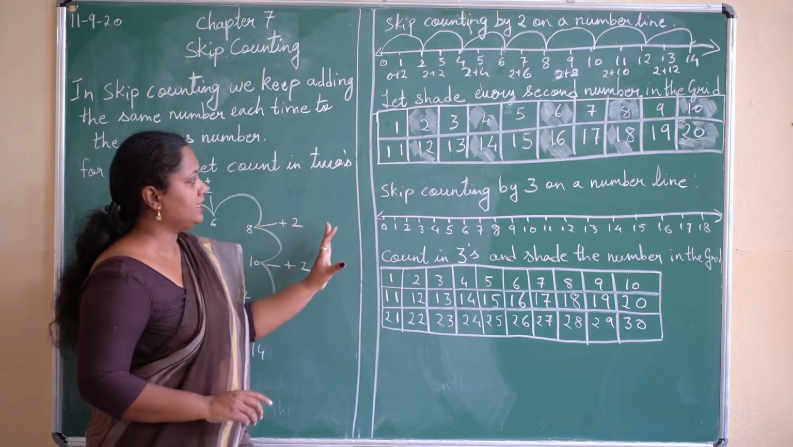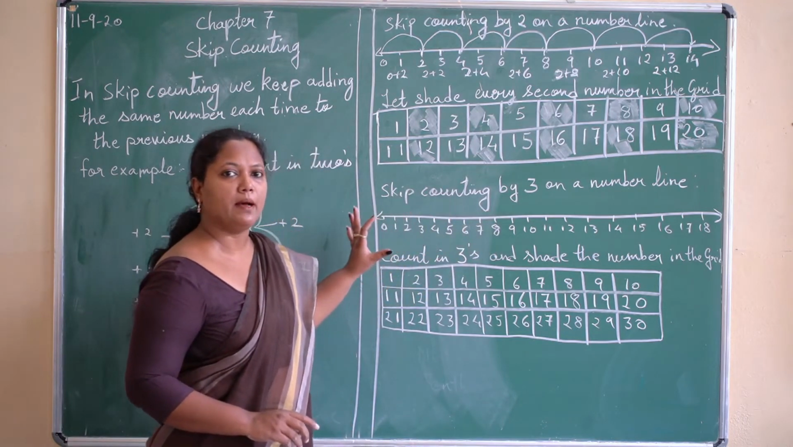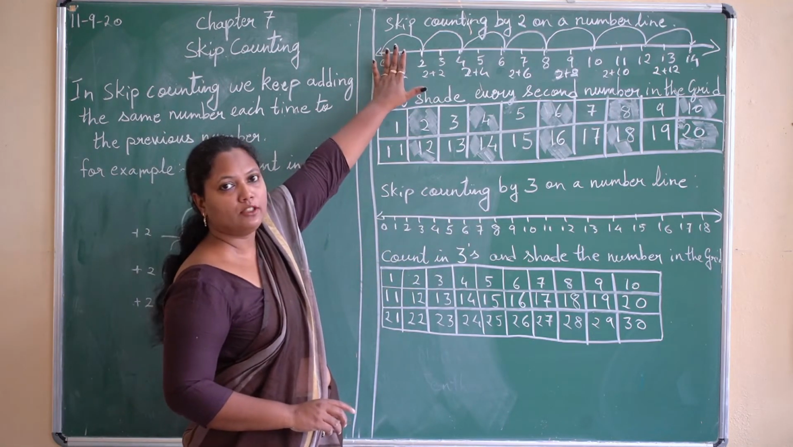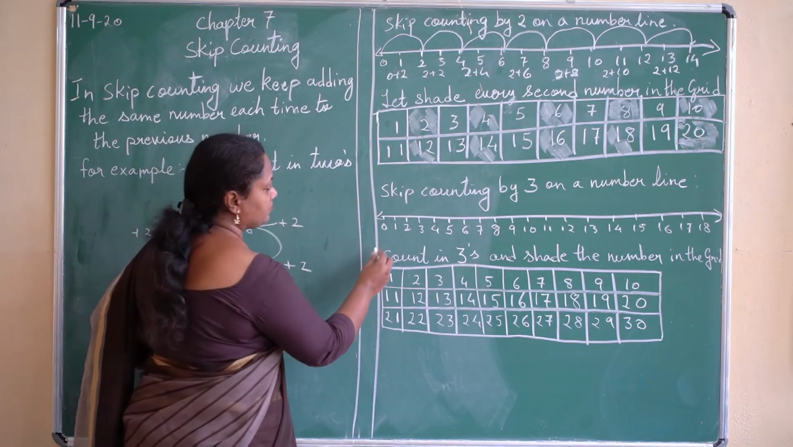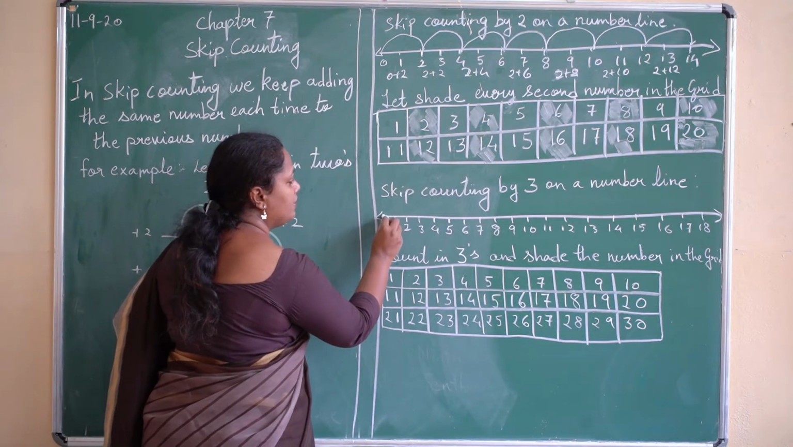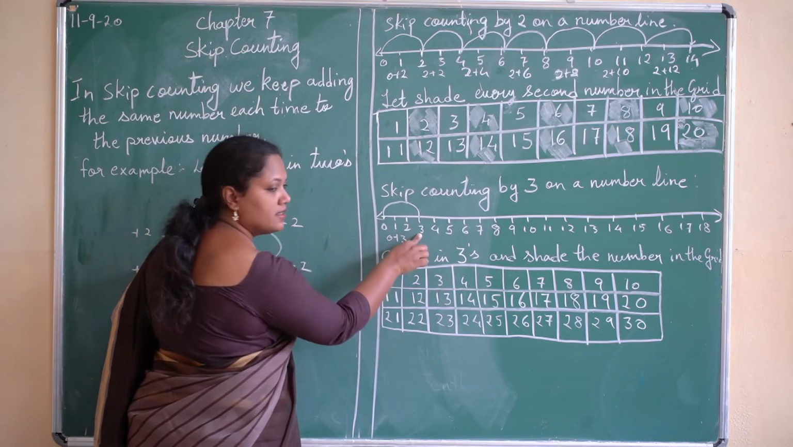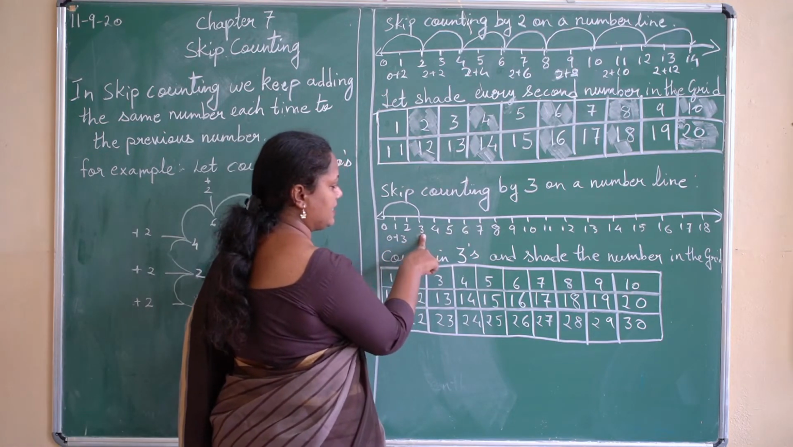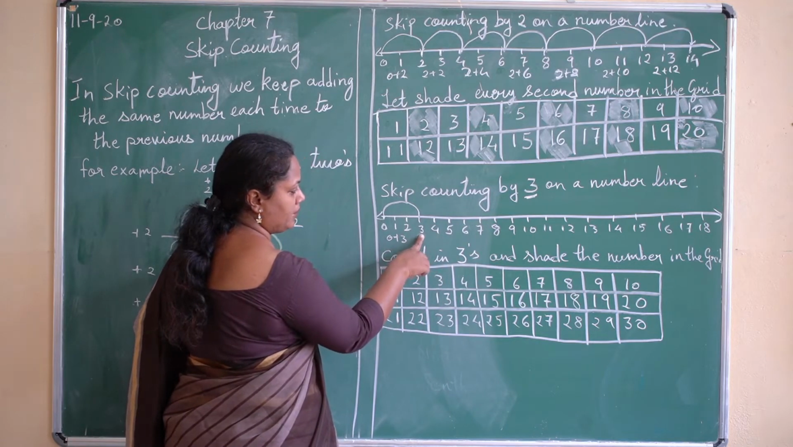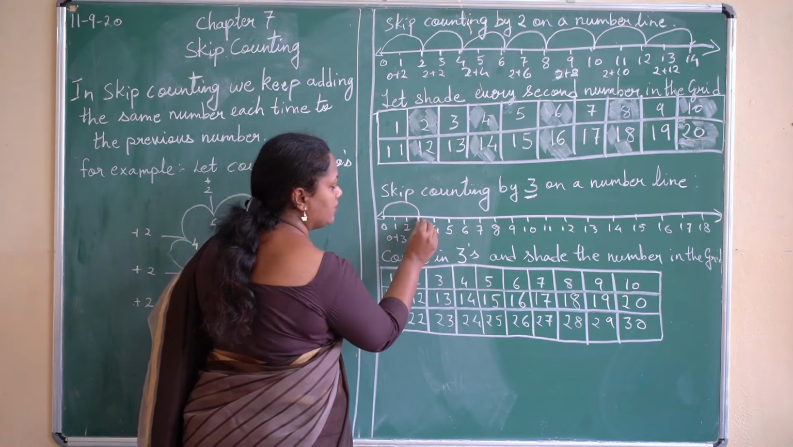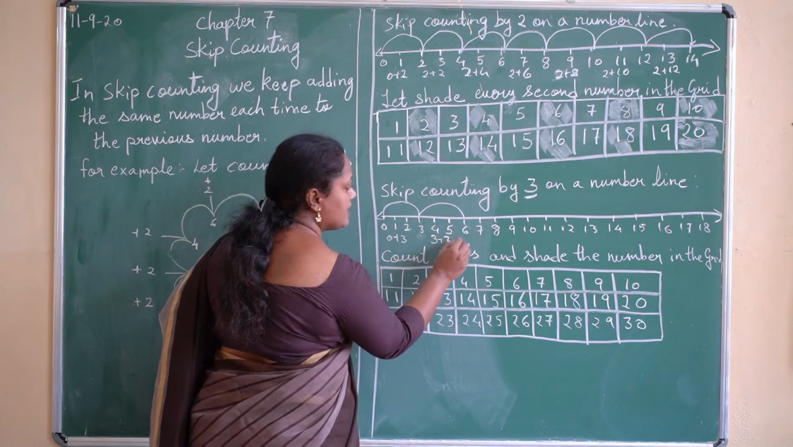Now we do it with number 3. Skip counting by 3 on the same number line. How we have done it by 2? We'll do it by 3 over here. So from 0, I will move on to 3. How? 0 plus 3 is 3. Now again I will add the same number 3. This number has to be added to the previous number. So 3 plus 3 is what? 6. So 3 plus 3 is 6.